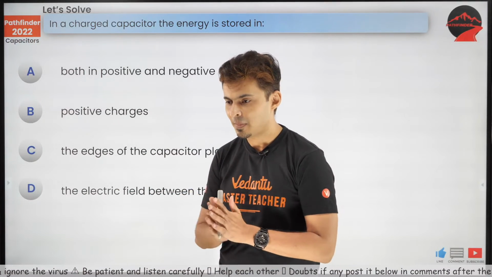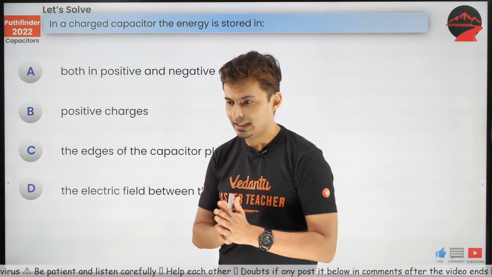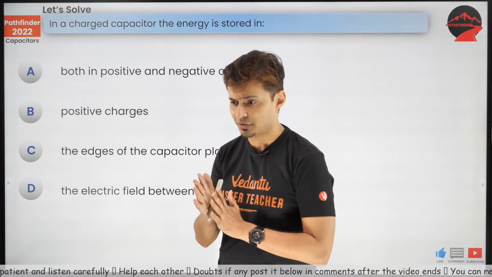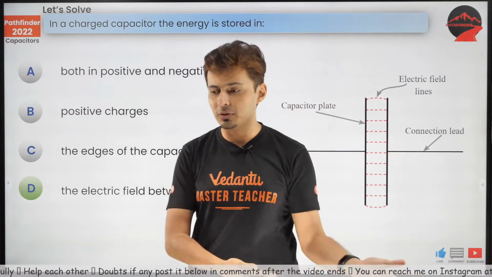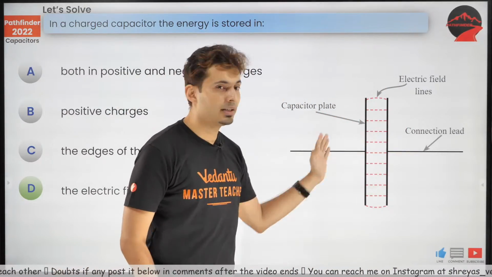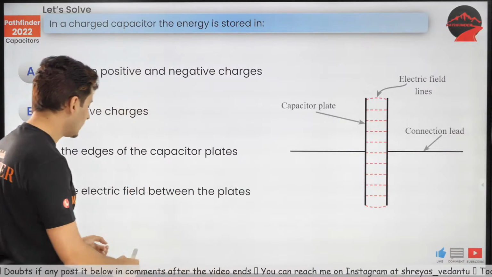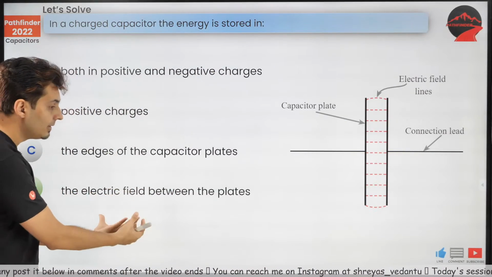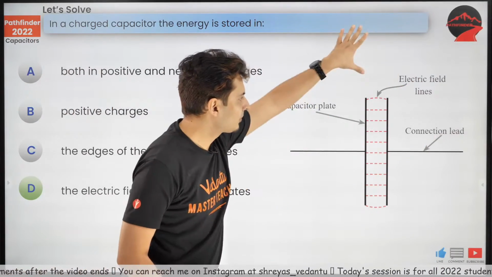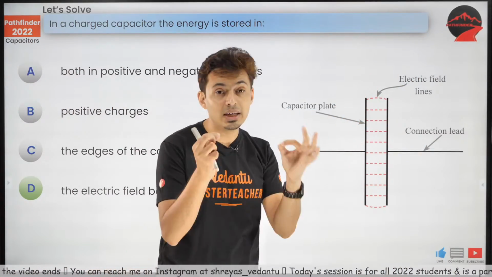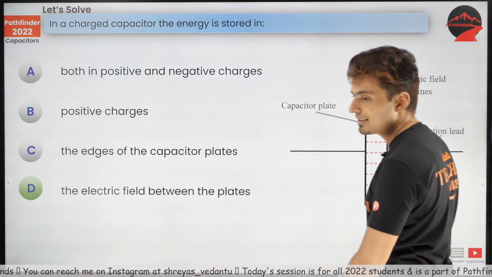Okay, PL says D. Many of you are saying D, some of you are saying A, and one of you also said C. Well, the correct answer is actually electric field between the plates. I just told you, energy is stored between the plates of the capacitor. It's always stored inside the electric field. If there is no field, there is no energy. Obviously, there is no energy stored here. Energy is stored only in that field region, nowhere else.